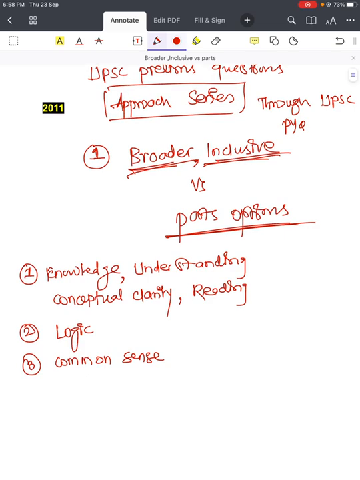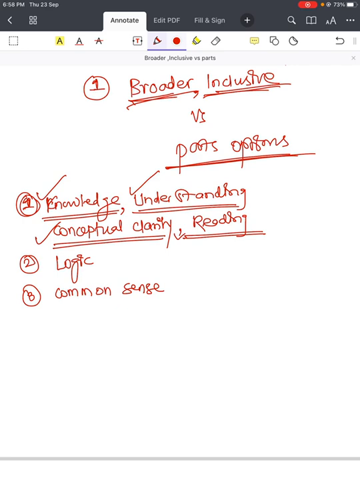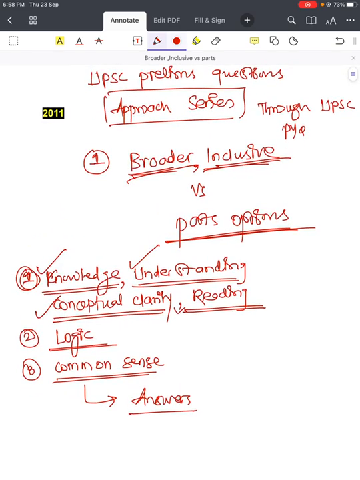Before going to that, I would like to tell you one thing which is very important before going into these approaches. You should always rely on your knowledge, your understanding, your conceptual clarity, your reading. First, you should not rely on any trick or any kind of these approaches at the first go. In second, you can have some kind of logic, then you can use common sense, and then you can reach the answers. You should never go to these kinds of approaches at first go. You should always trust your understanding, your knowledge, your conceptual clarity and reading.